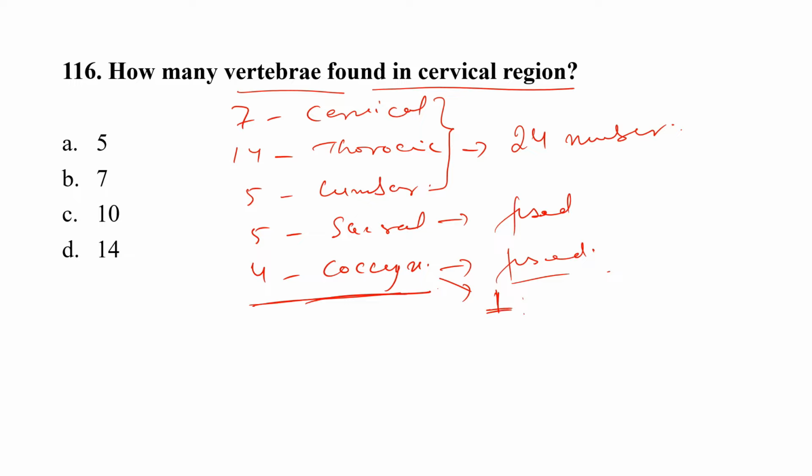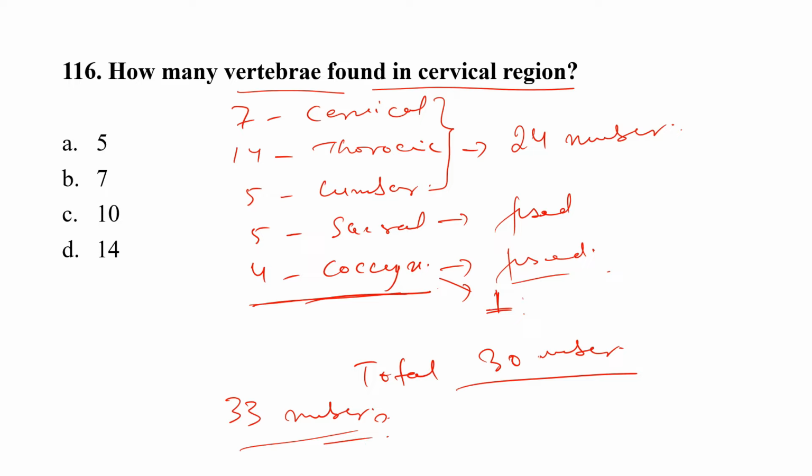So if the question asks about the total number of vertebrae in the spine, we can say 7 in cervical, 14 in thoracic, 5 in lumbar, 5 in sacral, and 1 in coccygeal. So that is a total of 30 bones. But if the option of 30 is not there, we can say a total of 33 bones. And the correct option here is option B, that is 7. 7 vertebrae are in the cervical region.